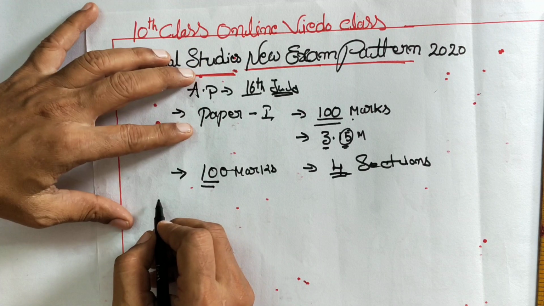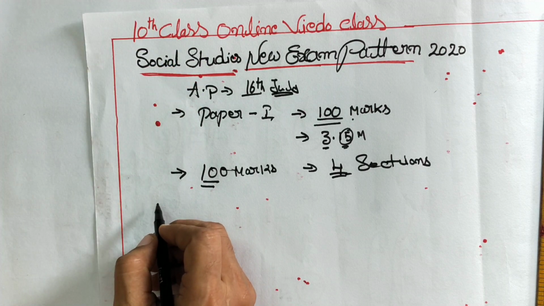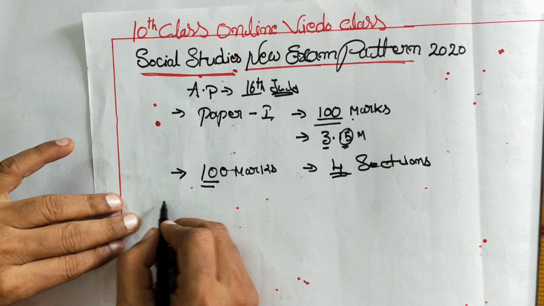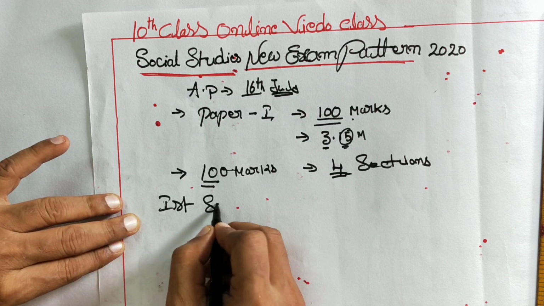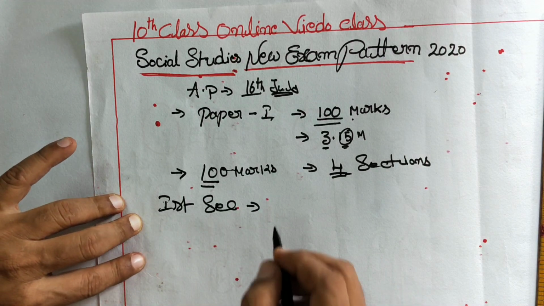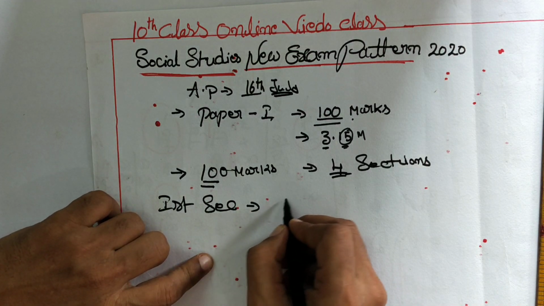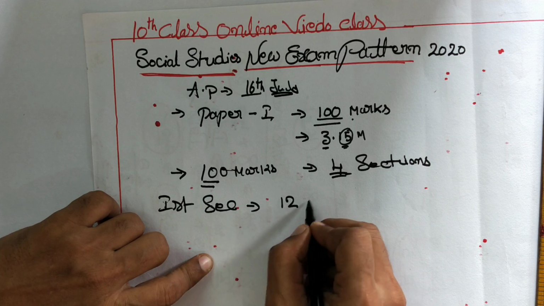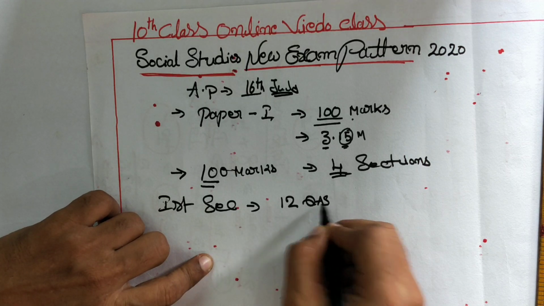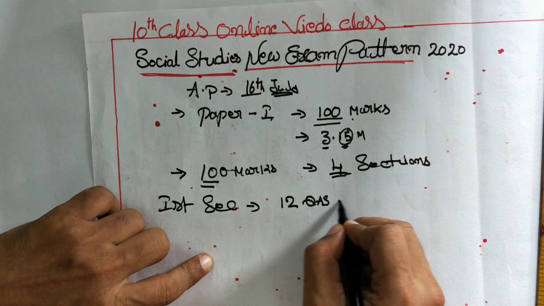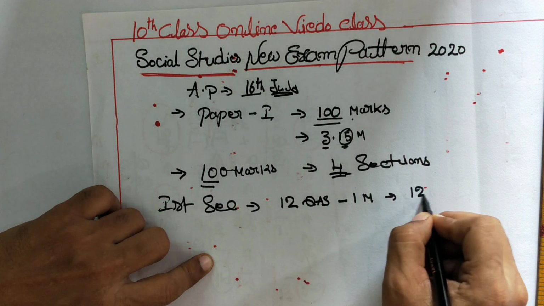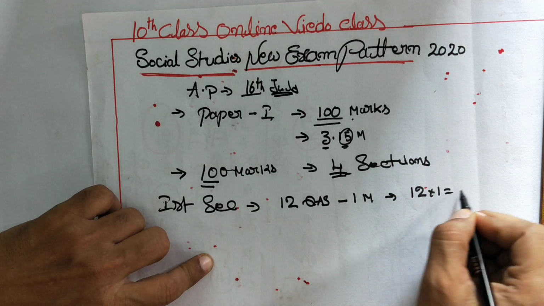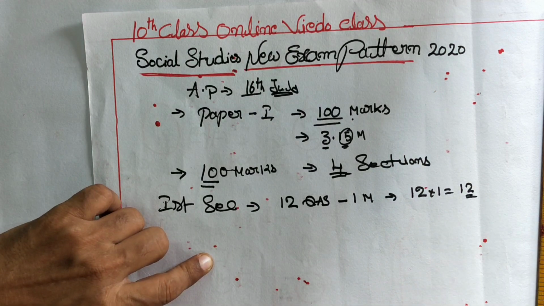Now, in section 1, that is the first section, there are 12 questions. Each question carries 1 mark, that is 12 into 1, equal to 12 marks.